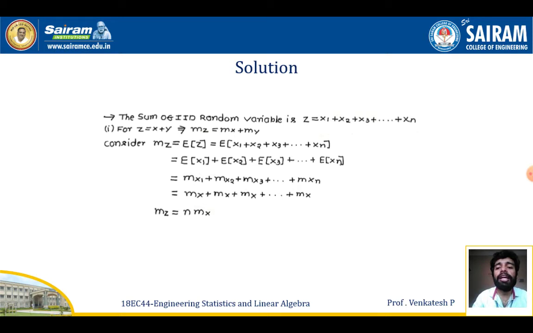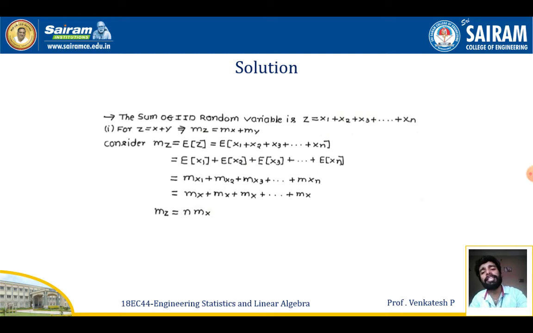Consider mz is equal to expectation of z. I am going to apply expectation to this complete equation, so I'll get expectation of x1 plus x2 plus x3 plus etc. xn. Since all the random variables are independent, I can apply the linearity property of expectation, that is expectation of x1 plus expectation of x2 plus expectation of x3 plus etc. expectation of xn. This will be mx1 plus mx2 plus mx3 etc. mxn.